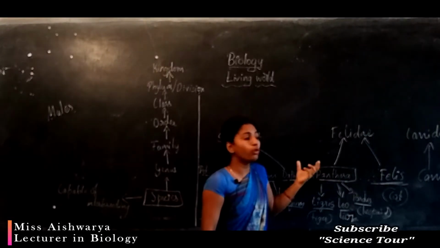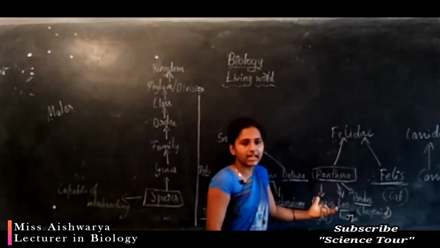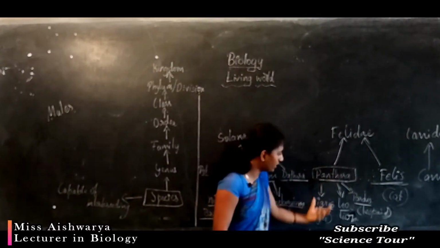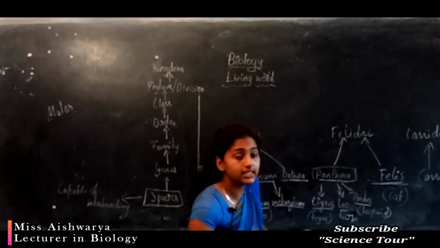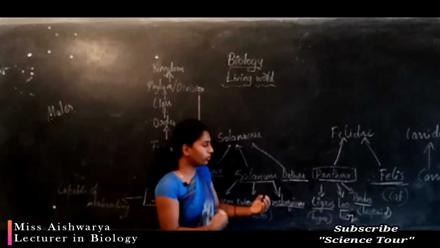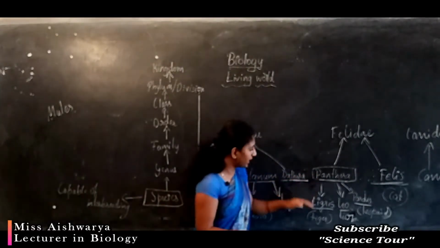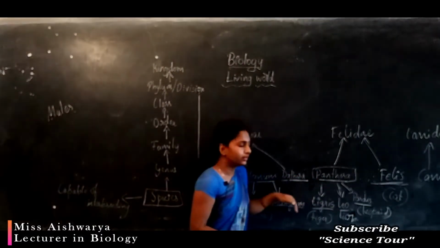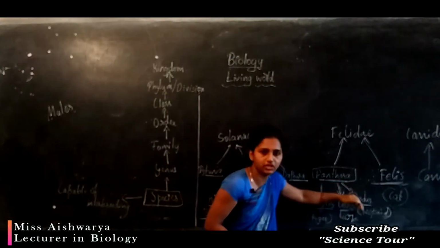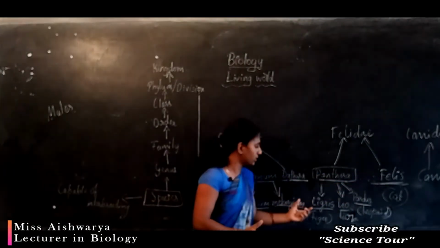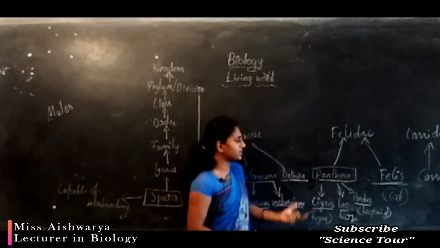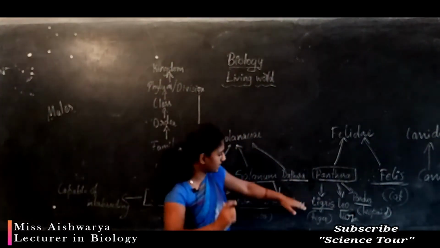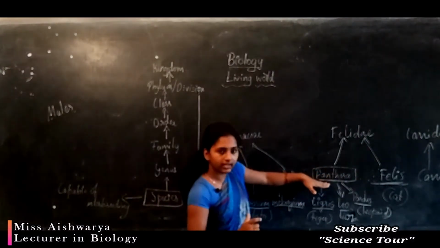You can see most of the dissimilar organisms. So here, if you consider these genus, the similarity is more, and only a slight difference results in the formation of different species.